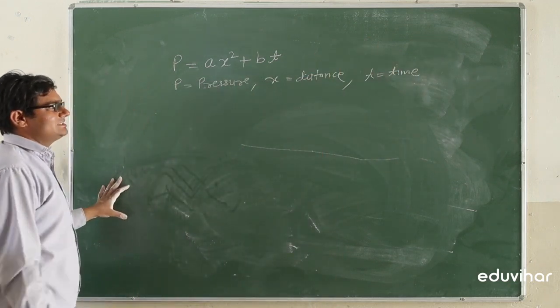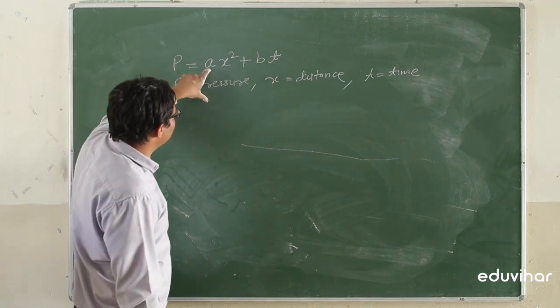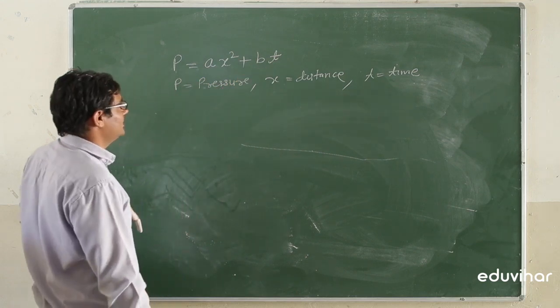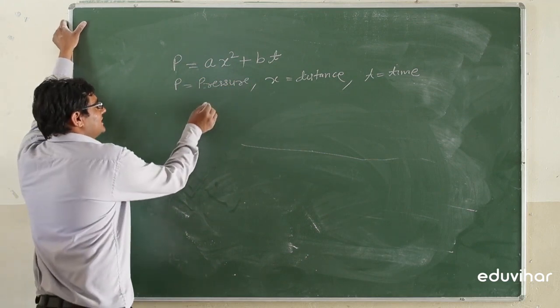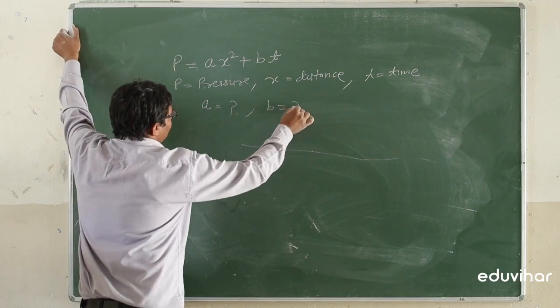We have to find the dimensional formula for A and B. What are the dimensions of A and what are the dimensions of B? We have to find.